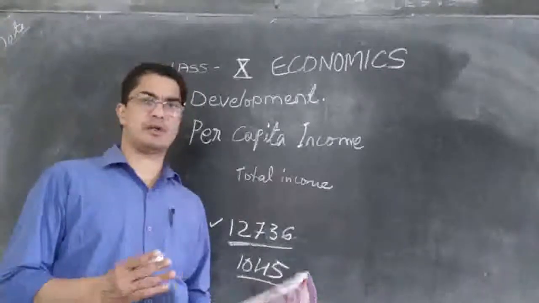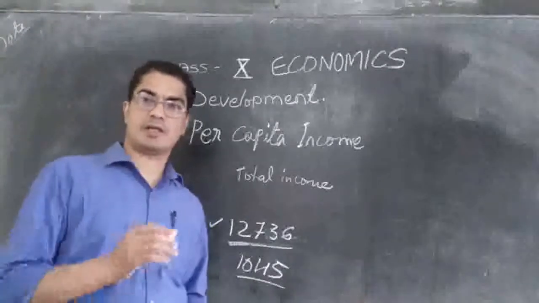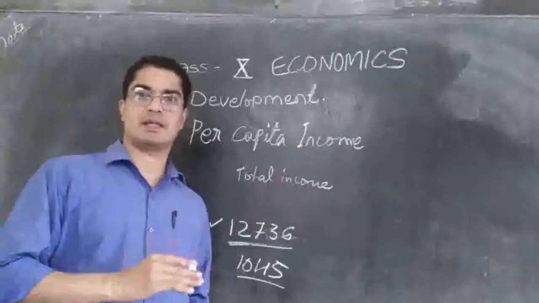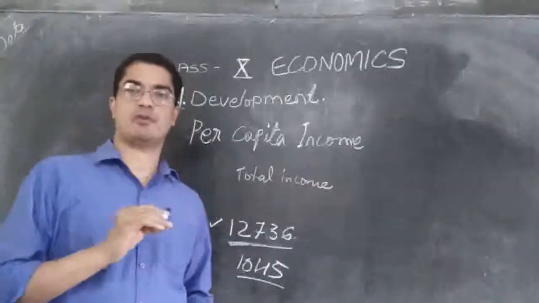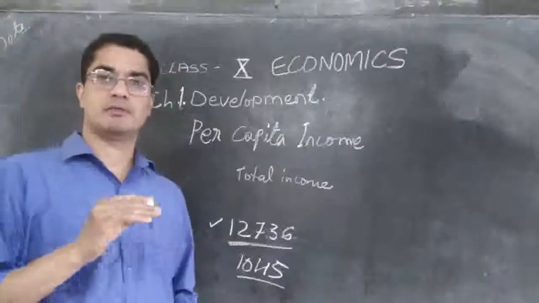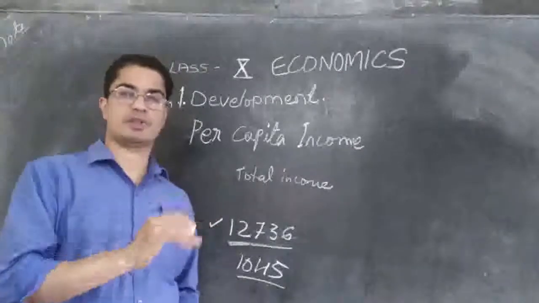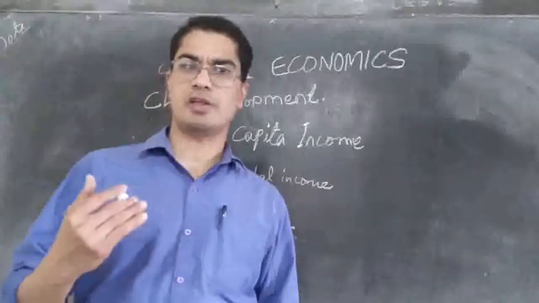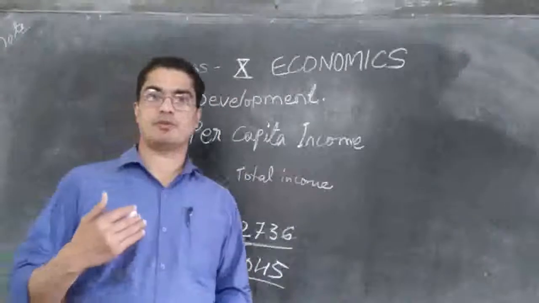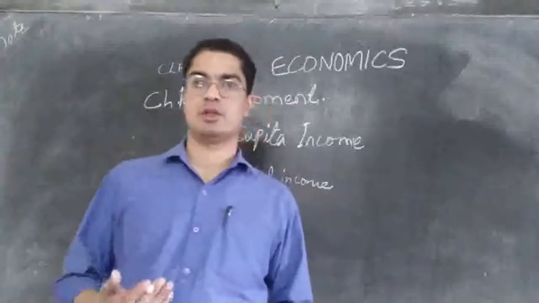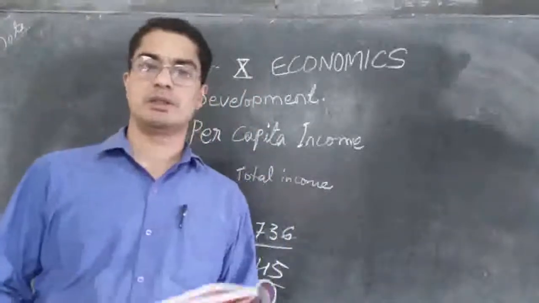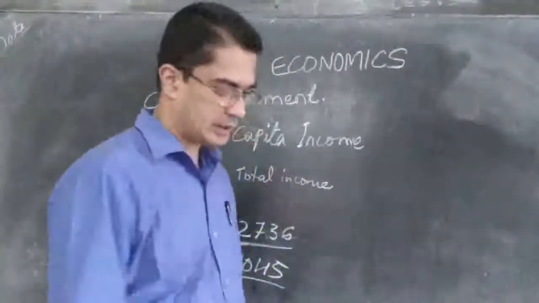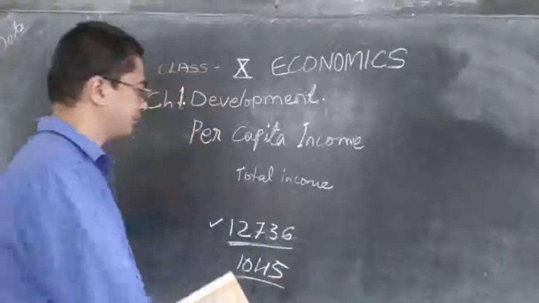So all may not be having exact same amount. We are calculating the average. Some people may be getting more, some people may be getting less. But when we find out this average, it will mean that all the people have got this much income. Let's see an example. When we calculate the average income, for some people it can be beneficial, or for some people it can be a disadvantage. Let us see the example of two countries.